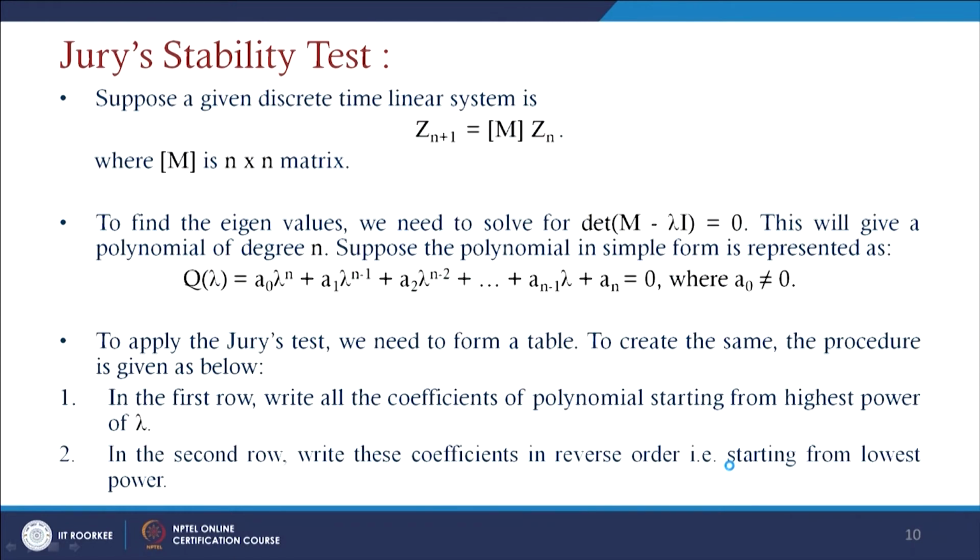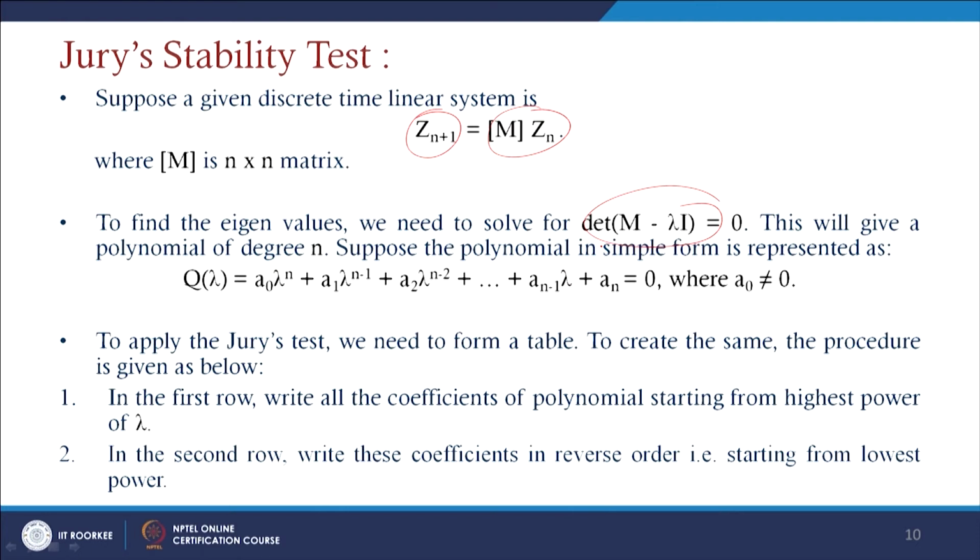In Jury's stability test, first we consider a discrete time linear system in the form Z n plus 1 equals M Z n, suppose, where M is an n by n system matrix. To find the eigenvalues, we need to solve the determinant of M minus lambda I equals 0, and this will give you a polynomial of degree n there.